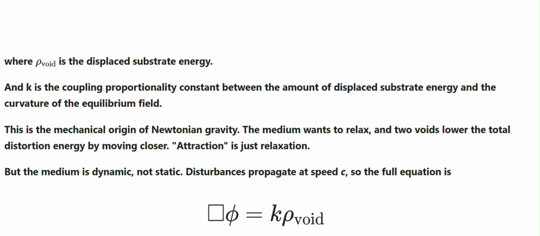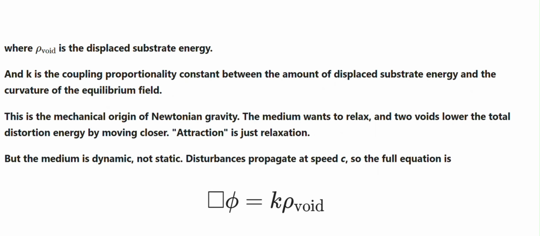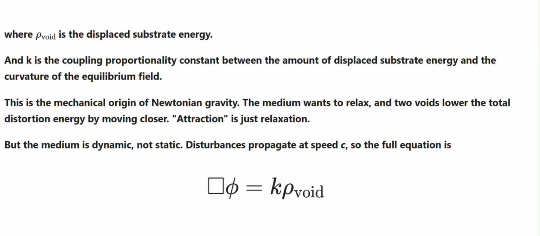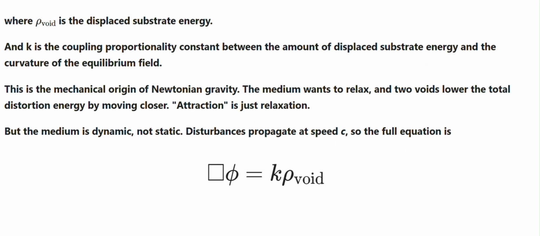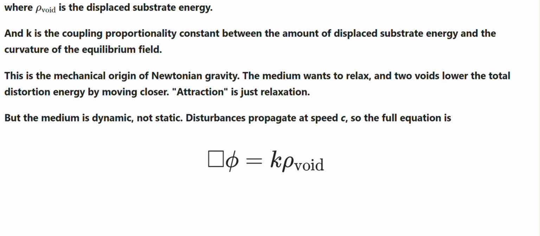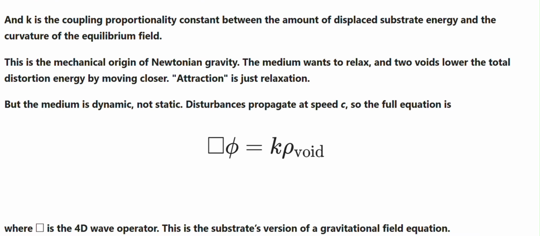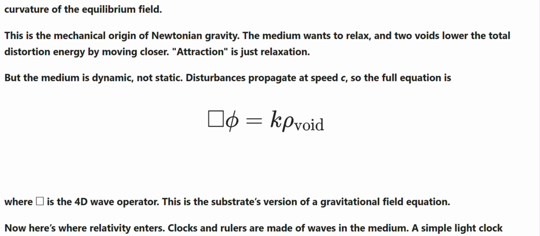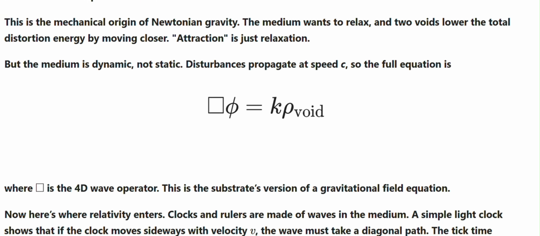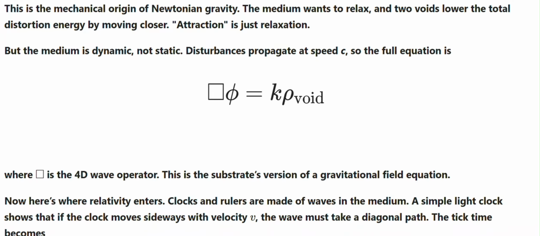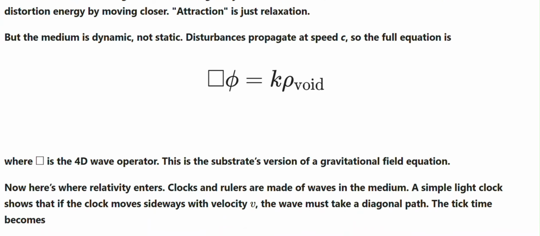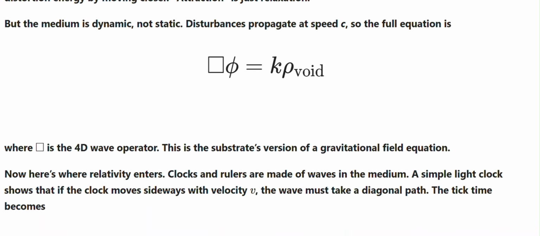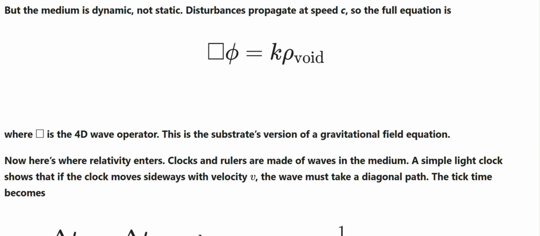The medium wants to relax, and two voids lower the total distortion energy by moving closer. Attraction is just relaxation, but the medium is dynamic, not static. Disturbances propagate at speed c, so the full equation is the relativistic propagation equation, where the box symbol is the 4D wave operator. This is the substrate's version of a gravitational field equation.